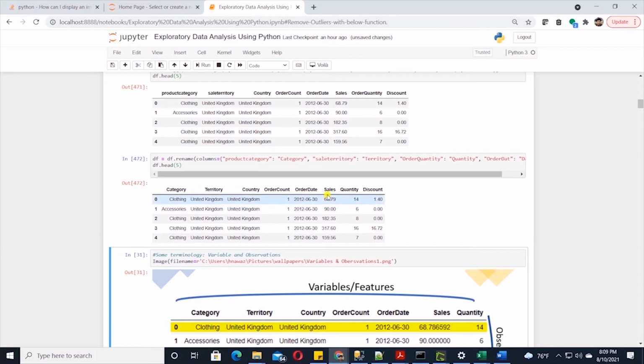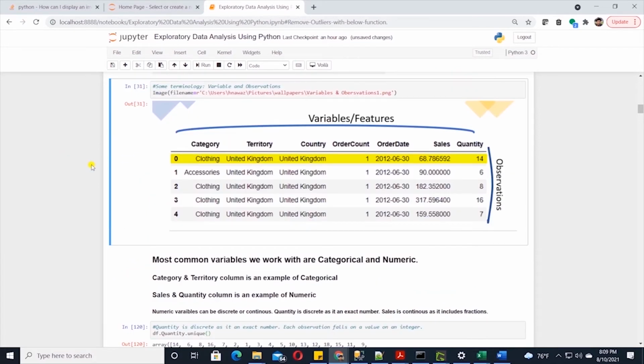Okay, let's go over some terminology. Data frame columns in the data science world are referred to as variables and/or features. I may refer to them as variables or columns. So when someone refers to variables or features in a dataset, they are referring to columns.